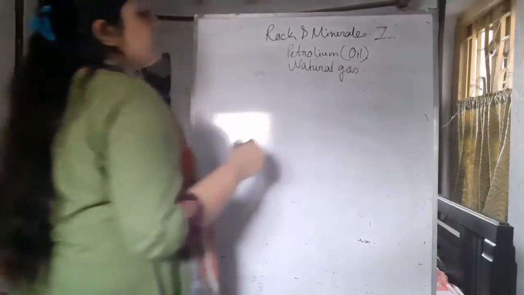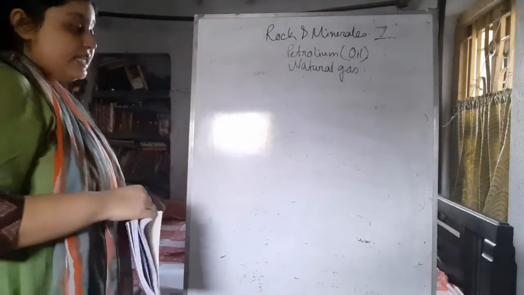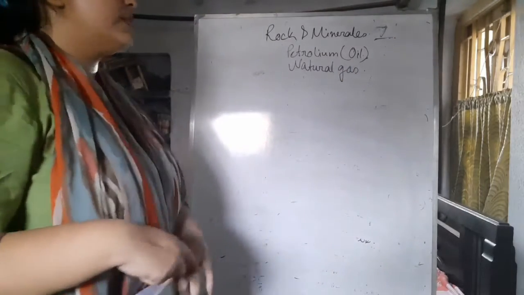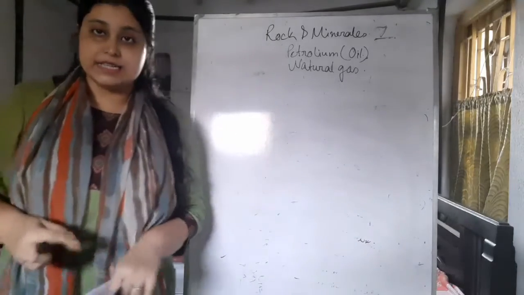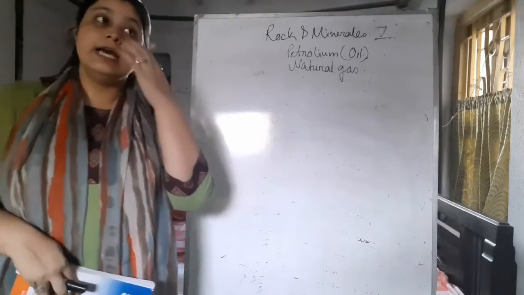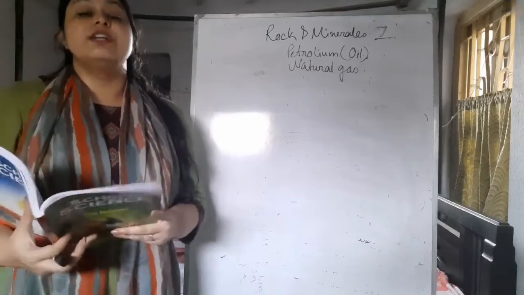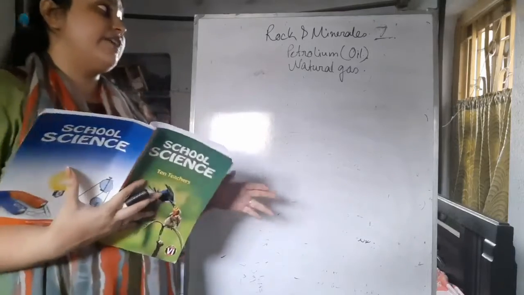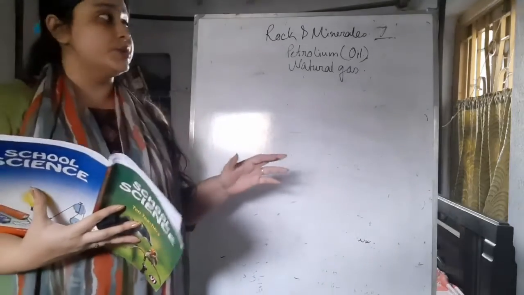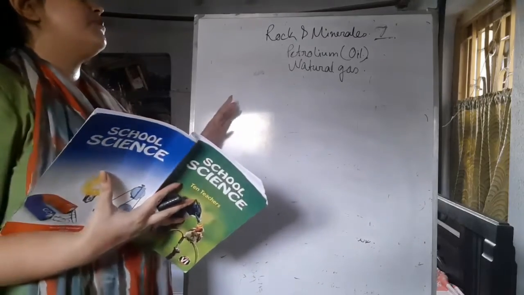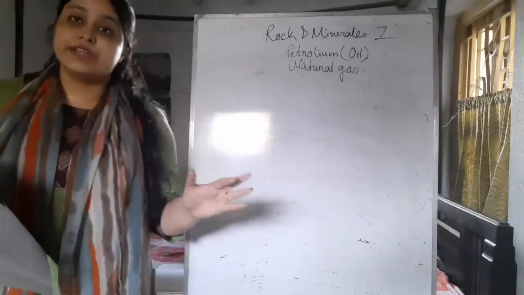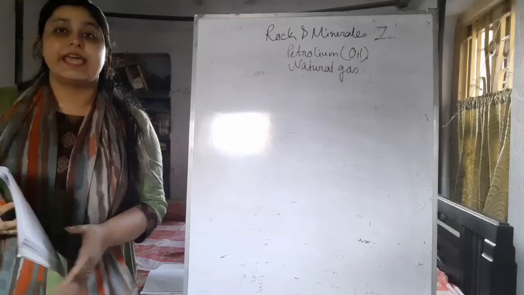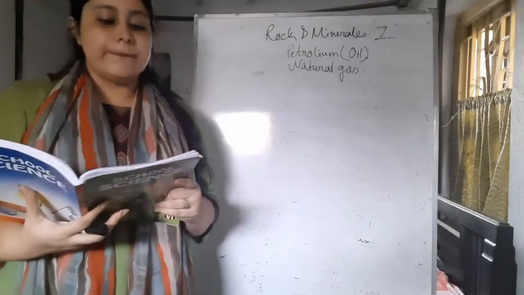Okay. So petroleum is widely used. You all know the petrol and the diesel which we use in motors and our transports is very important and very costly too. It comes from petroleum, but there are also many other products that come from petroleum.